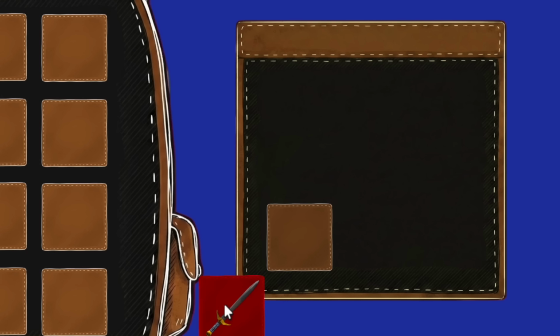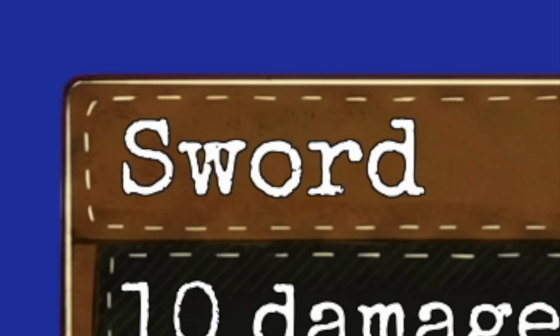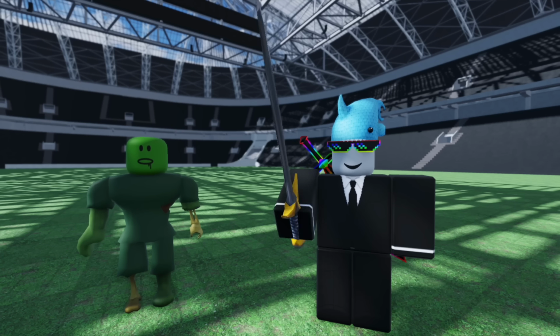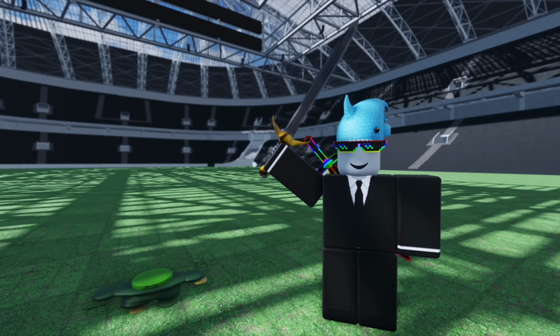So I did some scripting, and now it works. It says the item's name, what kind of item it is, it gives a little description, and says what it does. Alright, now that we've got a weapon, there needs to be an actual enemy to fight.